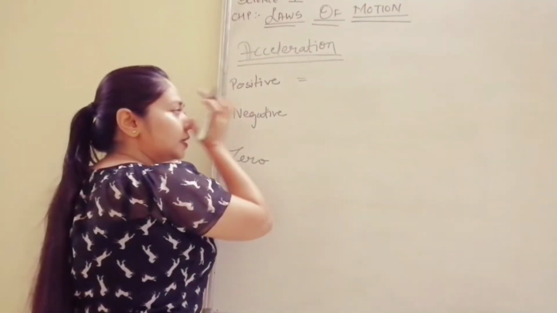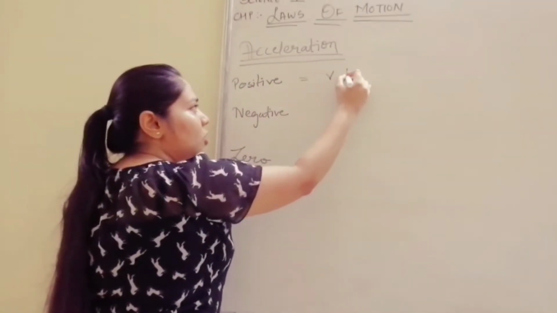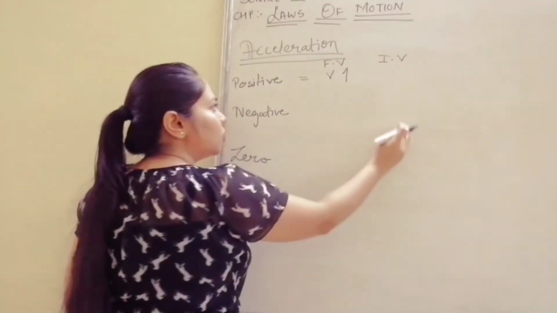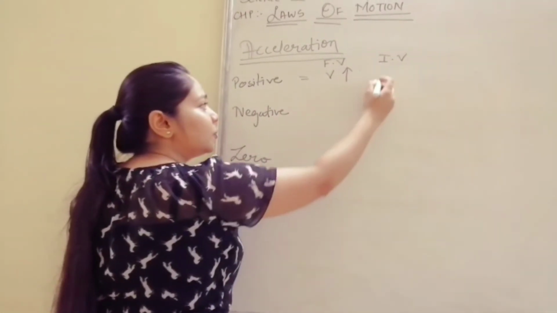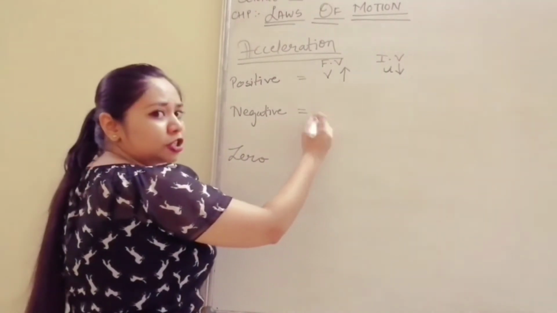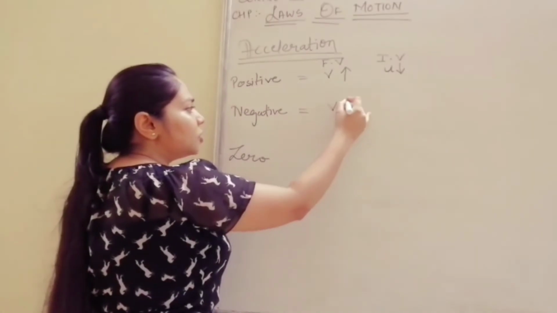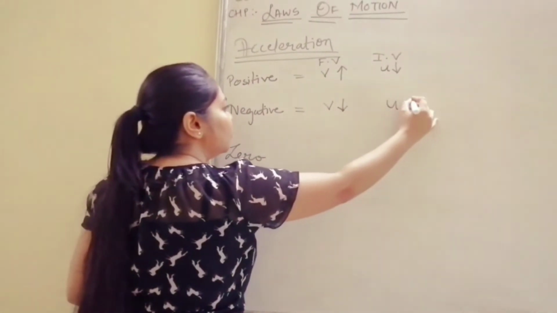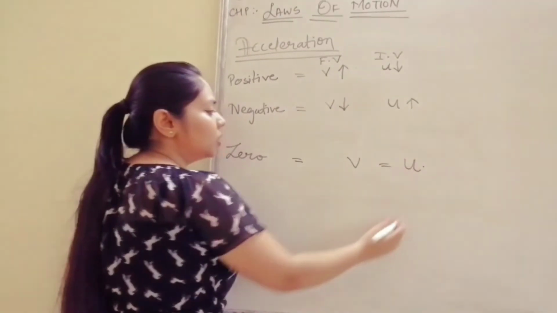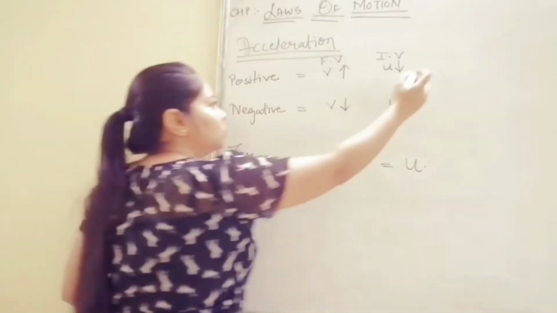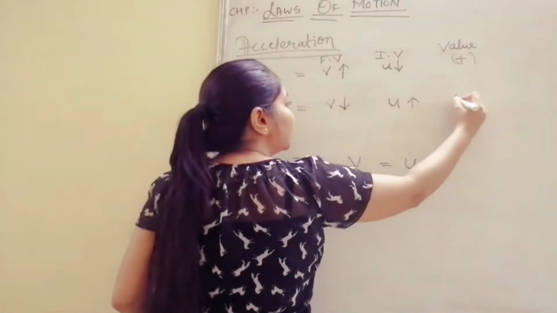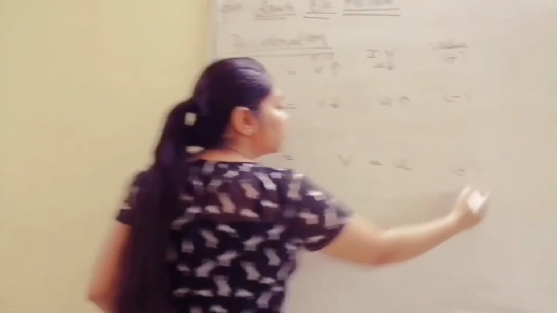In positive acceleration, the final velocity is more than the initial velocity. In negative acceleration, it is the opposite: final velocity is less than the initial velocity, and in zero, both of them are equal. The value of acceleration comes out positive here, negative here, and 0 here.